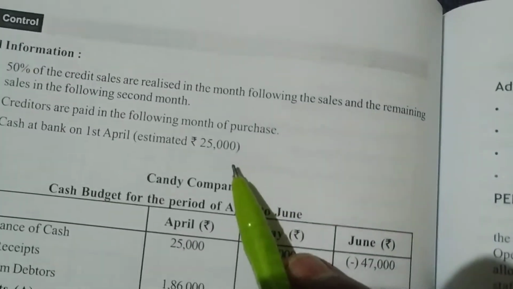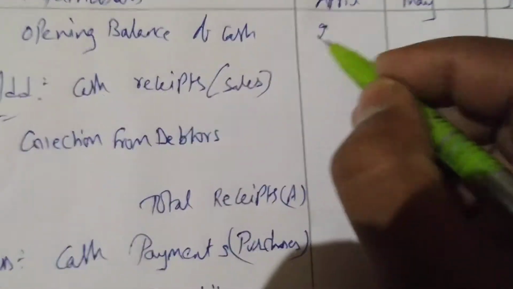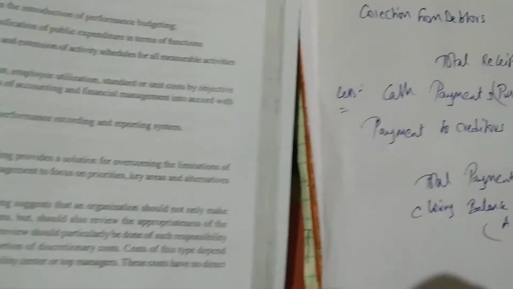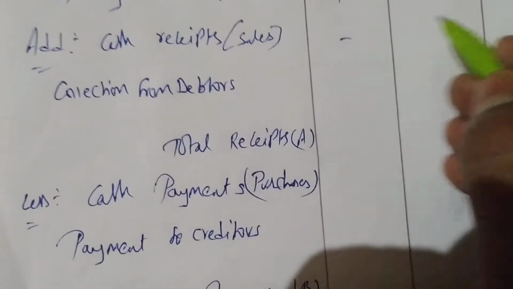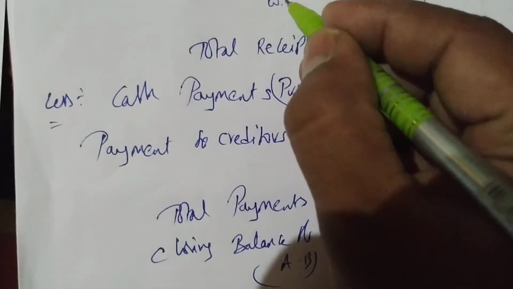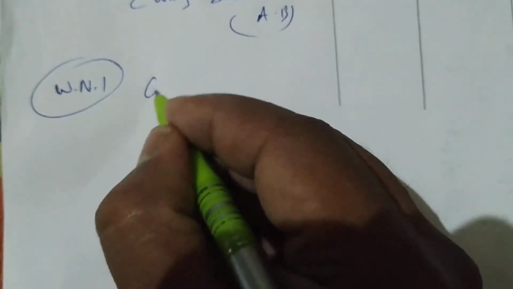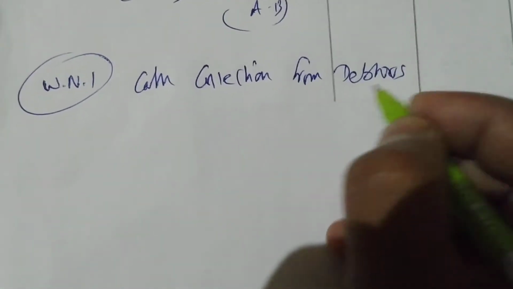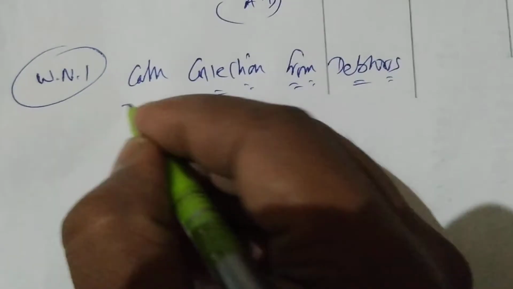So information is given about the opening balance, so 25,000 opening balance in the month of April. Okay, chali. Next cash receipts are not there, I will write nil. Now we have to write collection from debtors, so I'm writing working note number 1, cash collection from debtors. So we have to write cash collection from debtors.